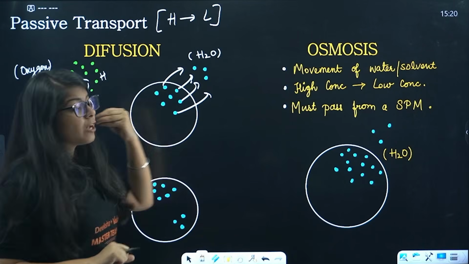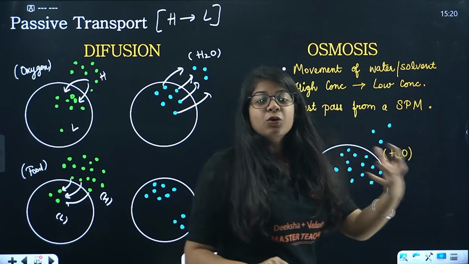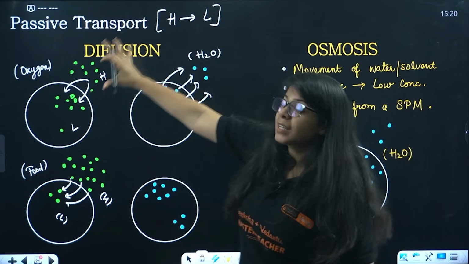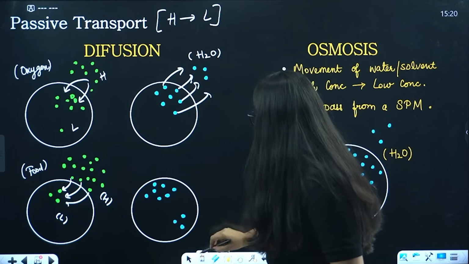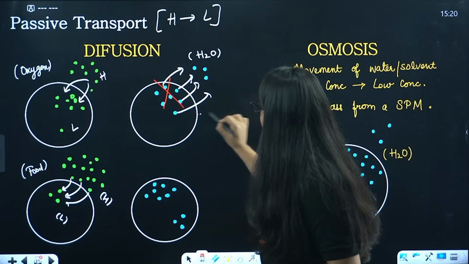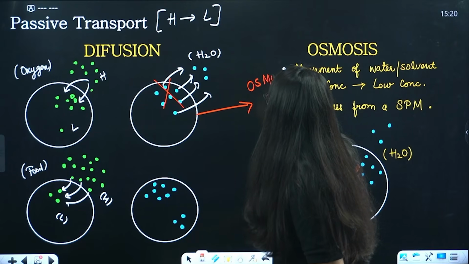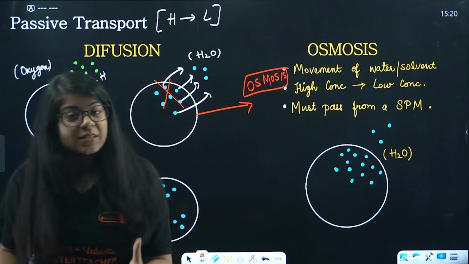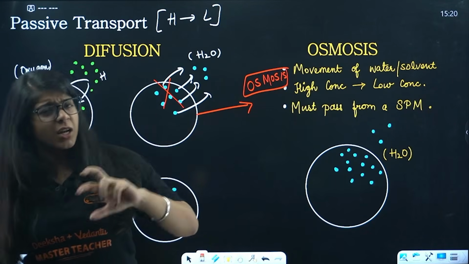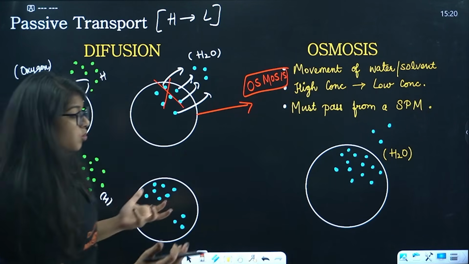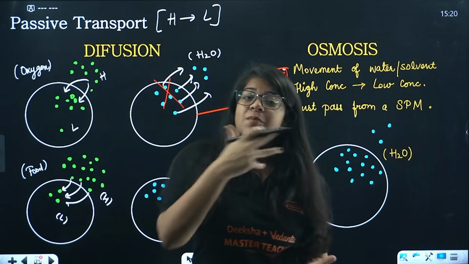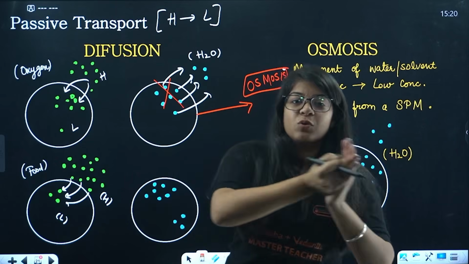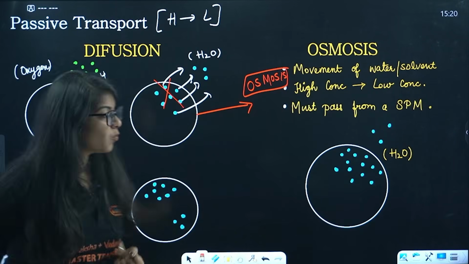So whenever you see water being transported from high to low concentration, whether from inside to outside or outside to inside, it is not a case of diffusion. I will not say that this is diffusion. I will say that it is rather osmosis and not diffusion. Why? Diffusion is a case of solid, liquid and gases. However, water is a special case of diffusion. Of course water is also a liquid, but if you have some other kind of liquid, it will be called diffusion. If you have water, it will be called osmosis, right? It will be called osmosis.